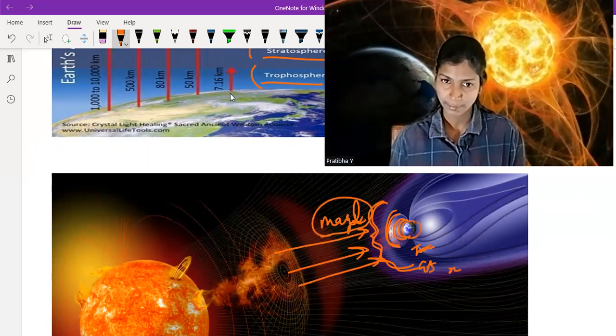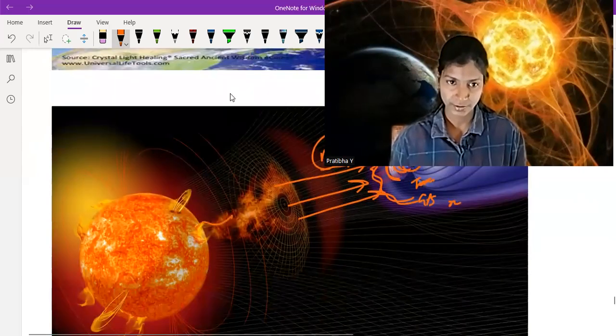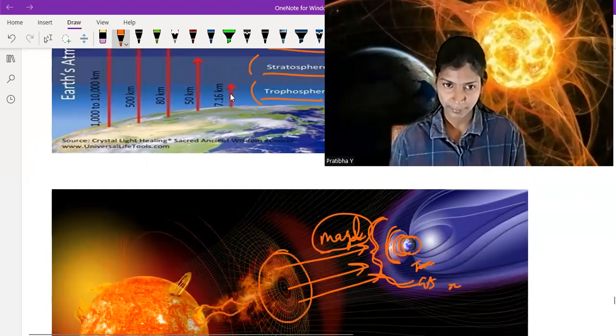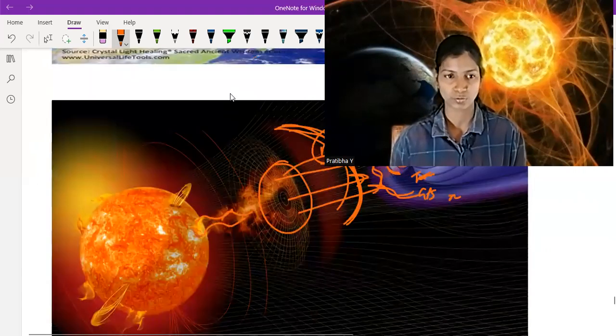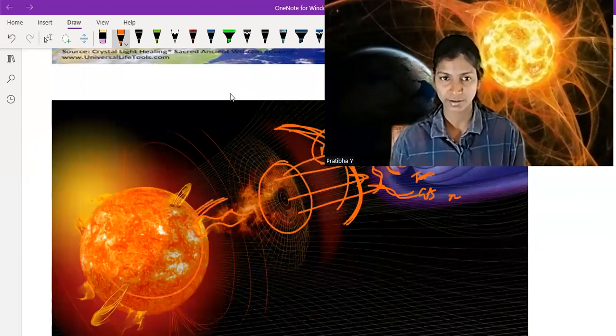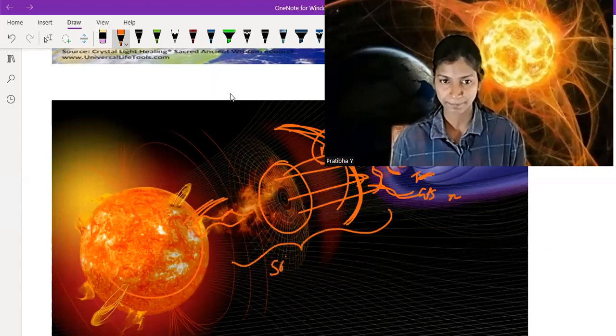You can clearly see planet Earth, the sun, and these solar flares. If these are strong, they reach here and also impact this region called outer space or magnetosphere. If it is very strong, it impacts the ionosphere also. So this picture gives you a clue of the sun, its solar flares, Earth, its atmosphere, and the efficient exchange of energy between solar winds and the magnetosphere.